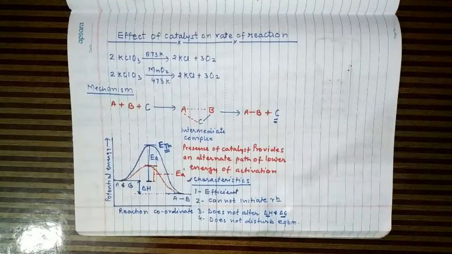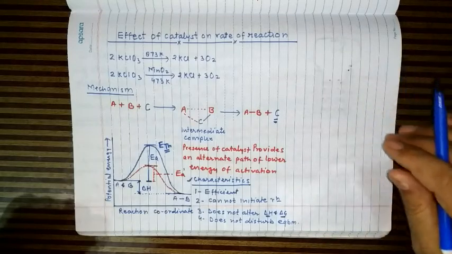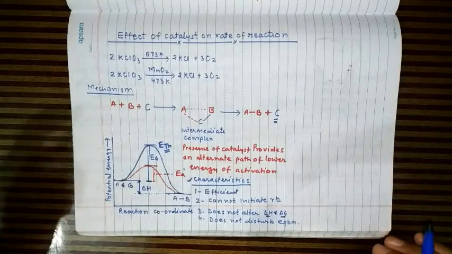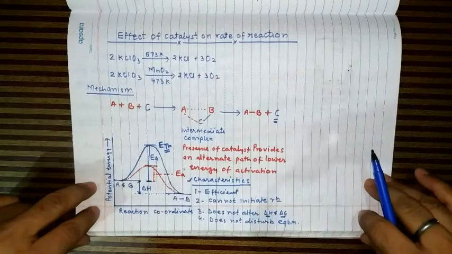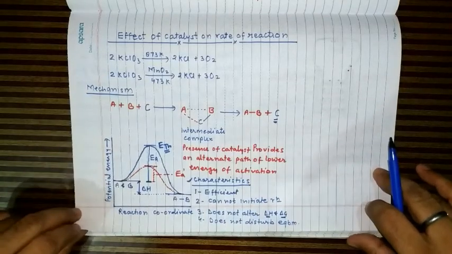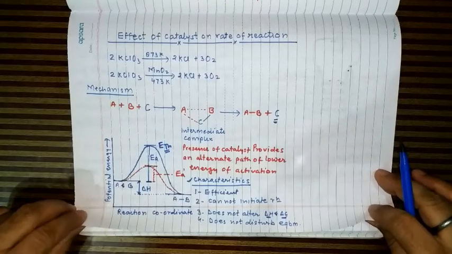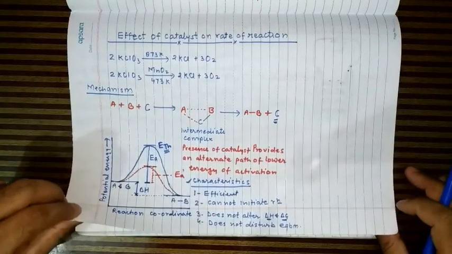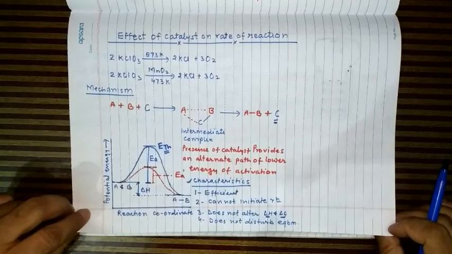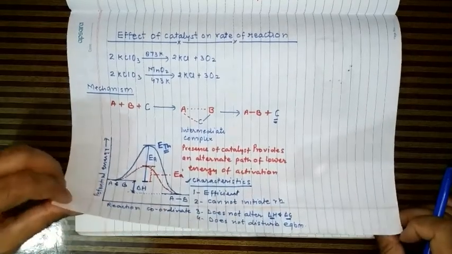Suppose any reaction is reversible, then the catalyst enhances the rate of forward as well as backward reaction to the same extent, and the equilibrium is attained at the same point, but they simply hasten the attainment of equilibrium. So that's why they do not disturb the equilibrium point.